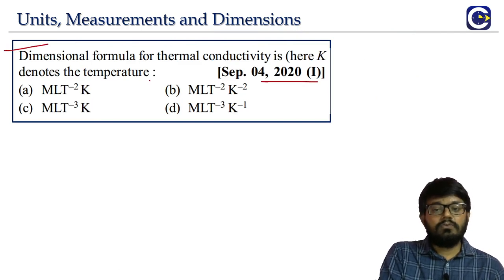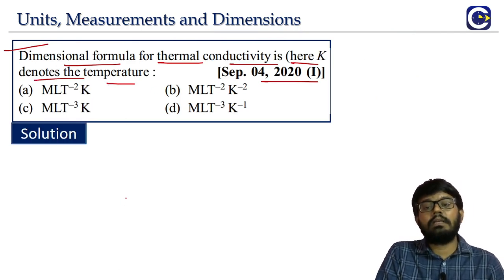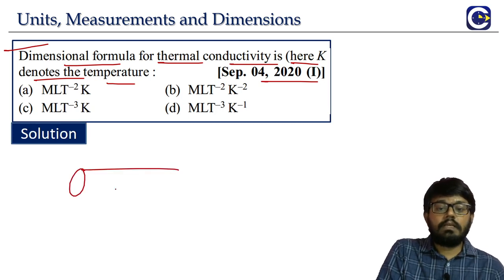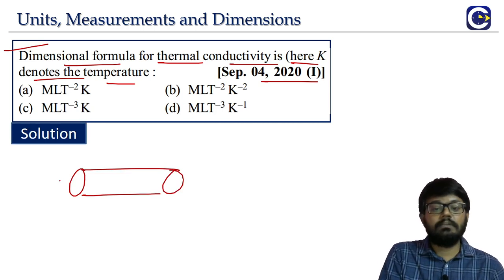Next we will go to a question 2020. The dimensional formula of the thermal conductivity. Okay, so what is it? We have to find the dimensional formula for the thermal conductivity. Where does thermal conductivity come? It comes in thermal properties of matter, conduction.